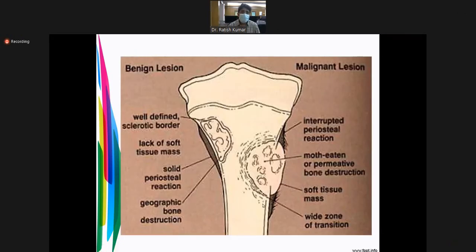this slide shows the difference between benign and malignant. In benign, you will see a well-defined sclerotic pattern, lack of soft tissue mass, solid periosteal reaction, geographic mode. In malignant, you particularly see Codman triangle, sunburst appearance, soft tissue mass, and wide zone of transition.